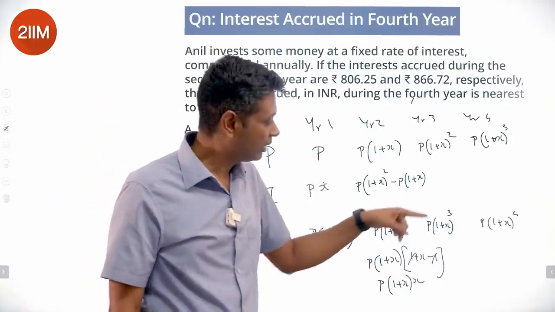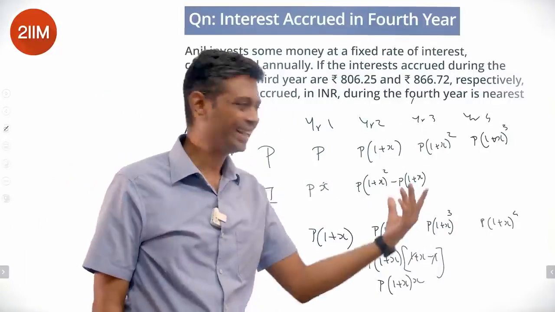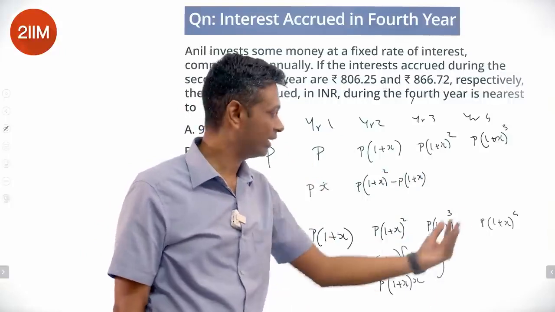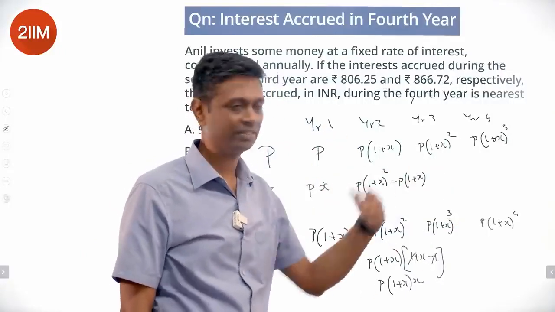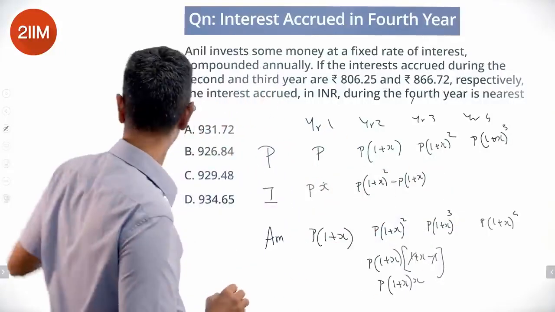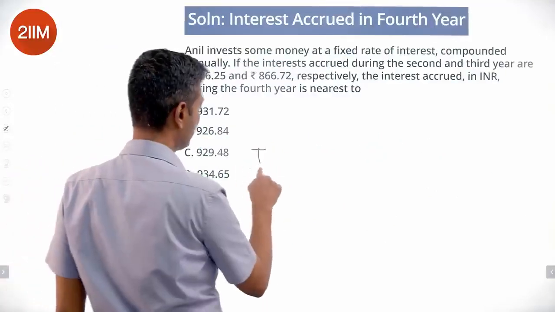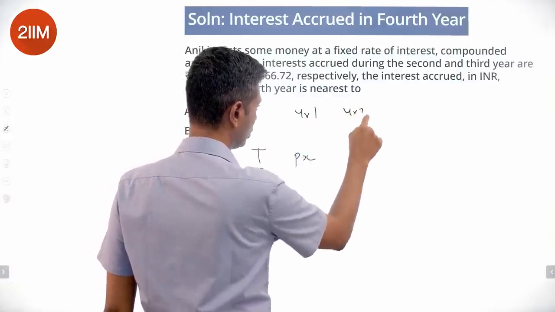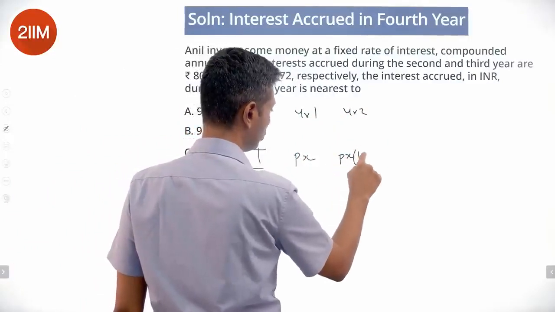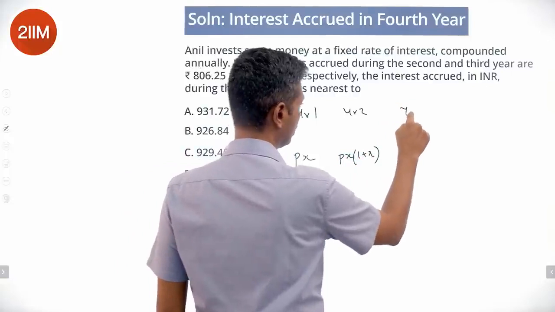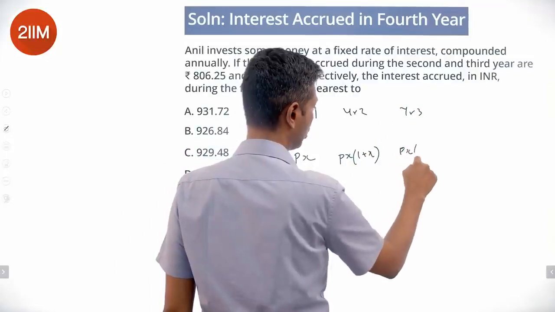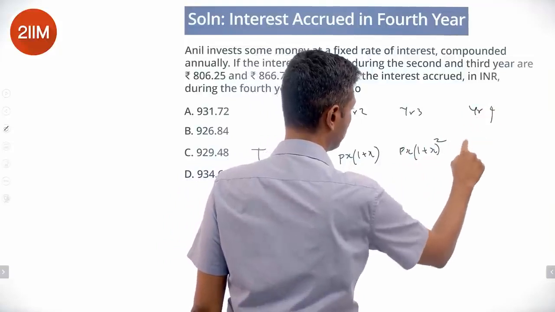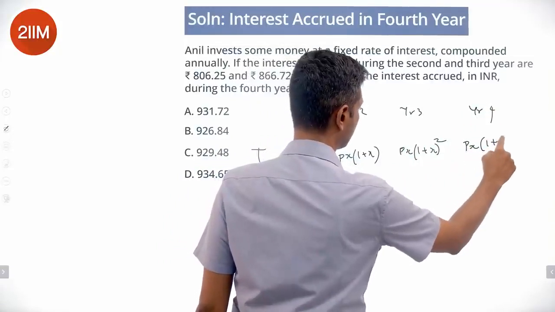Next year it's going to be 1 plus X whole cube minus 1 plus X whole square. I can extract a 1 plus X whole square outside and then I'll have X remaining. But simply, if I'm tracking only interest, year 1 would be P into X. Year 2 would be P into X into 1 plus X. Year 3 would be P into X into 1 plus X the whole square. Year 4 would be P into X into 1 plus X the whole cube.